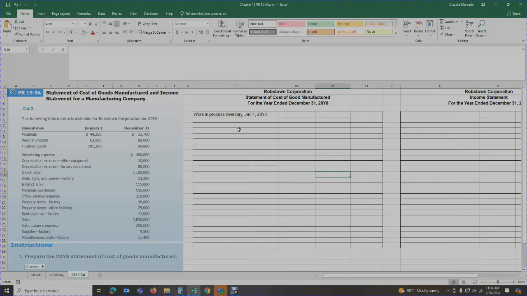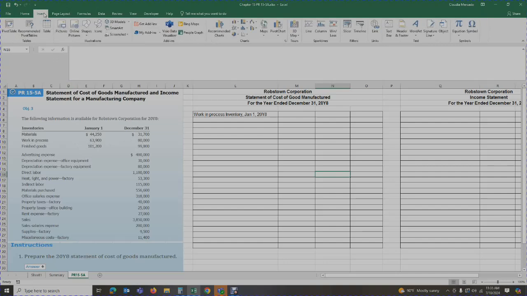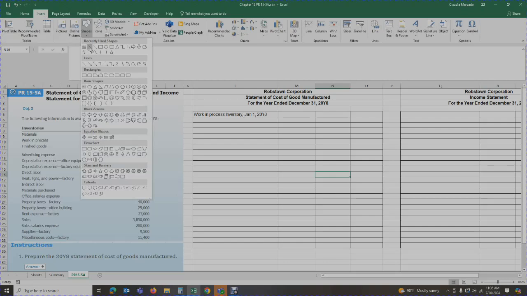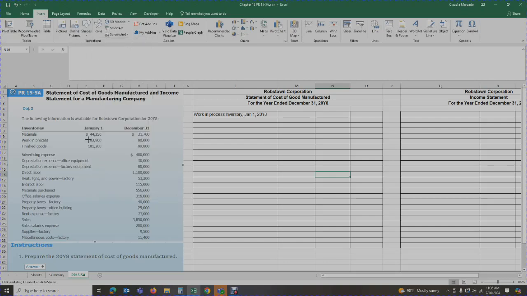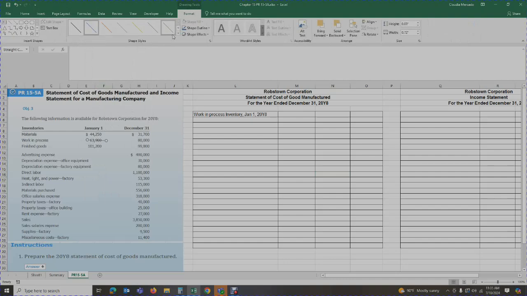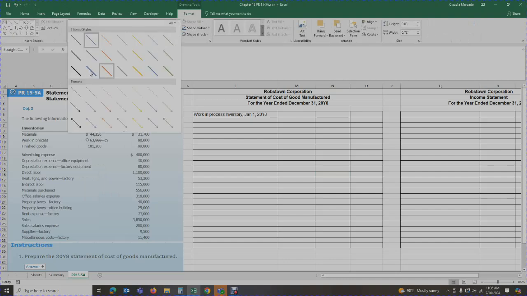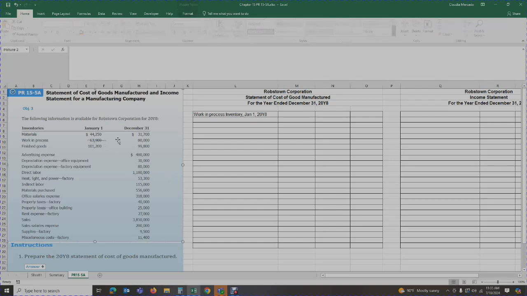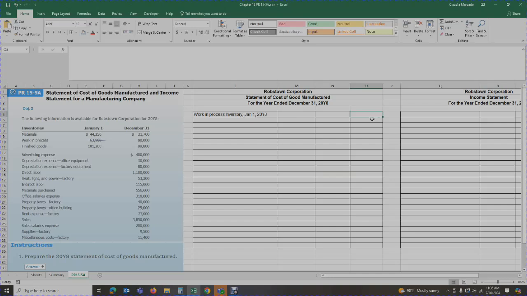Looking at the table, the work in process on January 1st is the beginning of the year, and December 31st is the end of the year. I'm going to be marking them off as I use them. So my work in process at the beginning of the year is $63,900, and I'm going to start off with that.